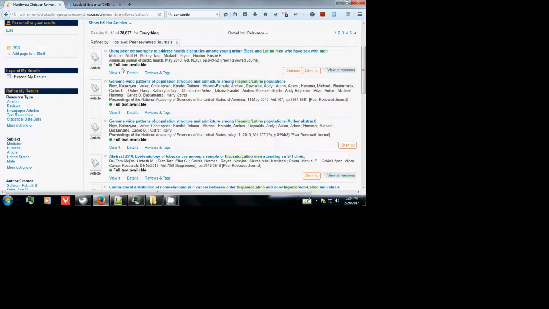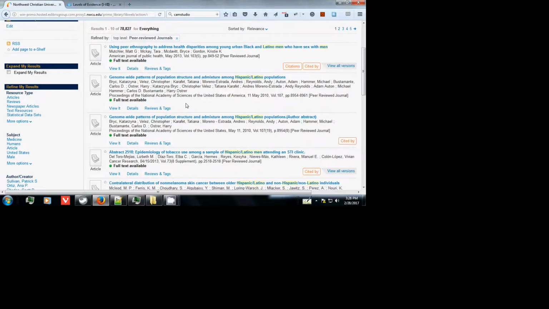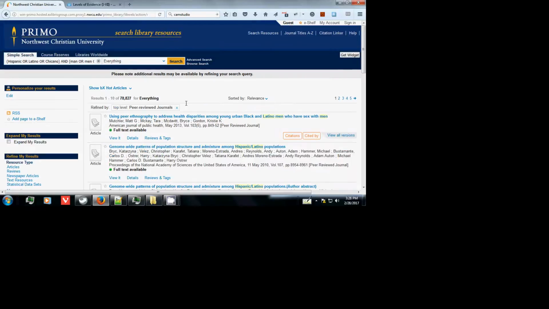So this article talks about our population. Great. It's not the article we want to end up with, but we've got the right kind of population idea going here. So note the whole search, Hispanic or Latino or Chicano, and man or male asterisk. All right, so that gets at our population group.